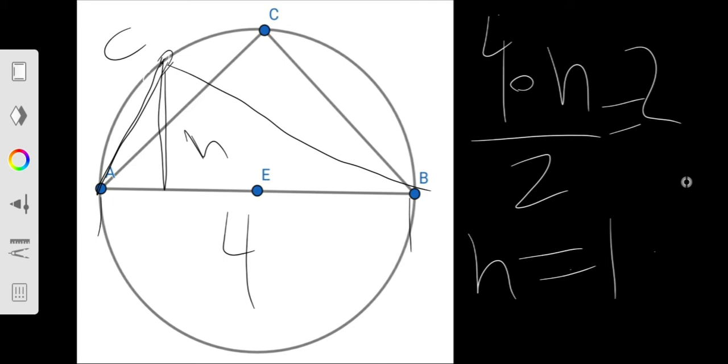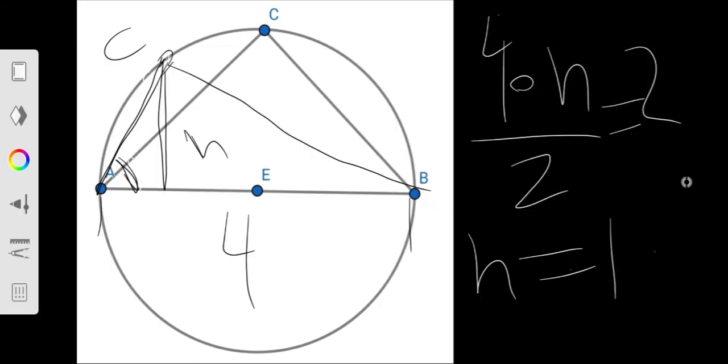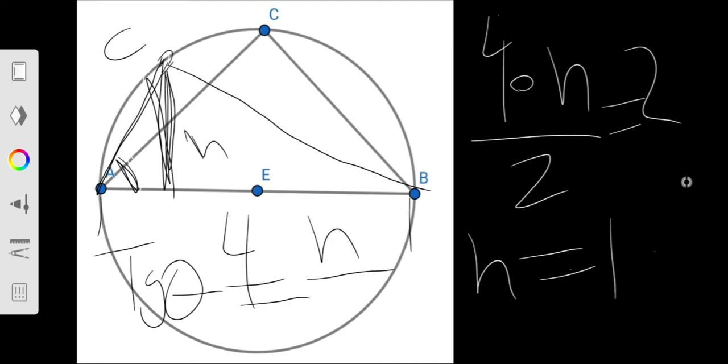Okay? So why did I find the value of h? Well, because my goal is to find the value of that angle, right? This angle over here. And if you recall, tangent of theta is equal to the opposite, h, divided by the one that's adjacent, right? Adjacent. So I'm going to call this part over here a. So notice we already found h, right? H is equal to 1.